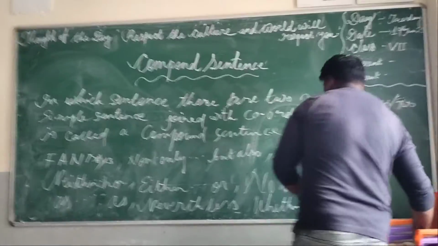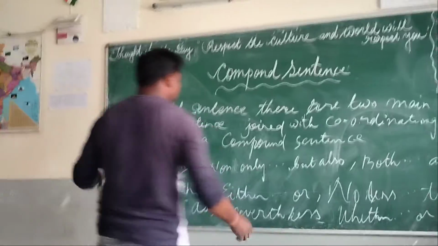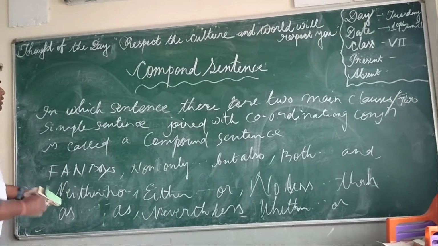These are correlative conjunctions, and these are the examples of coordinating conjunctions.